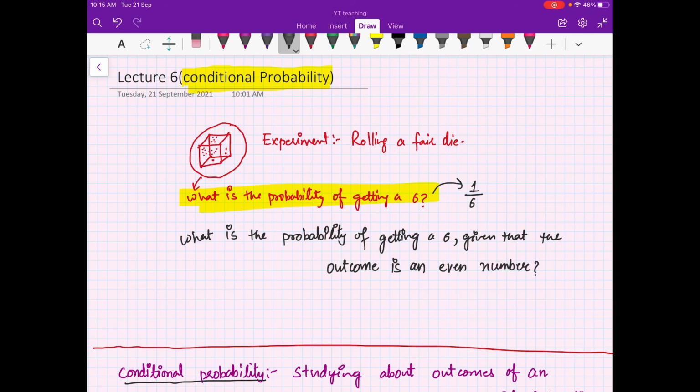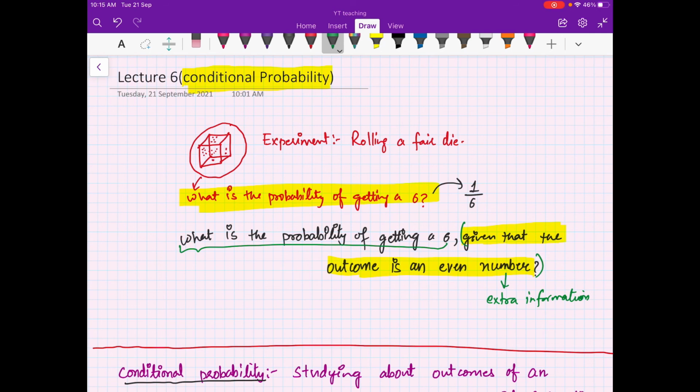Now you see your question is the same, but you have additional information that the outcome is an even number. This is the extra information given to you, and then you are asked a question.